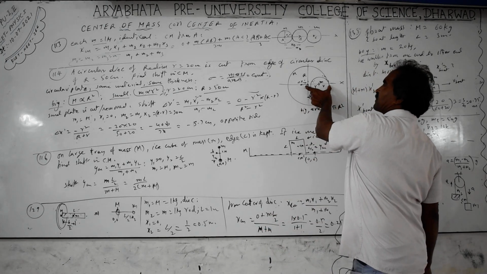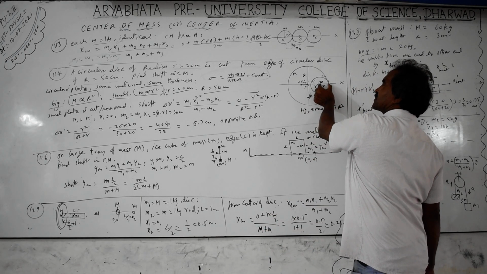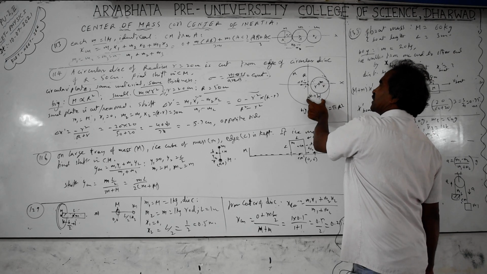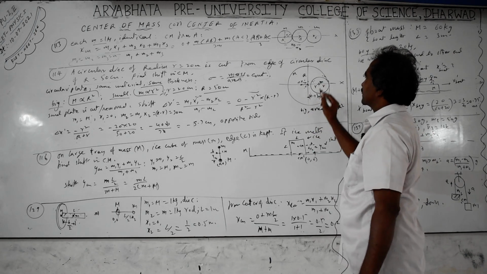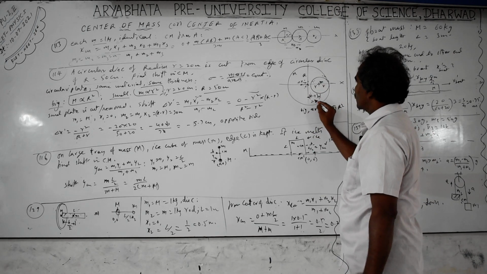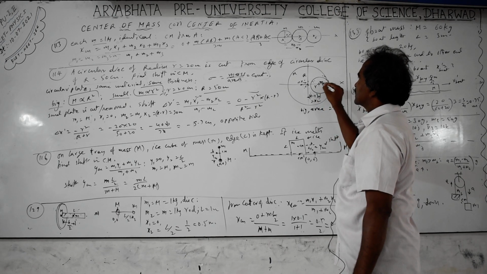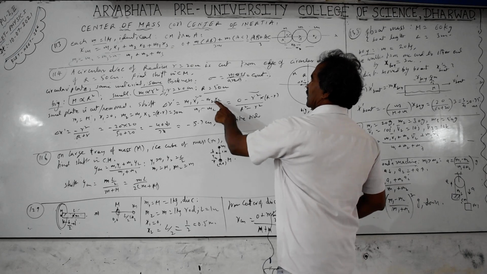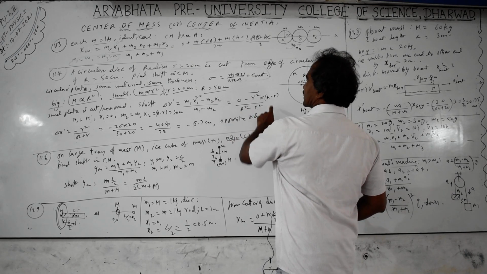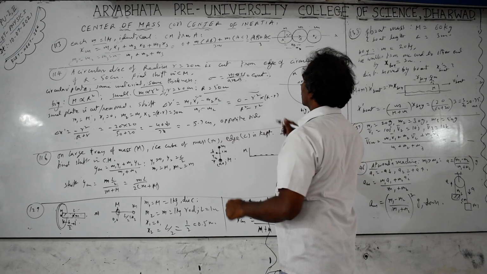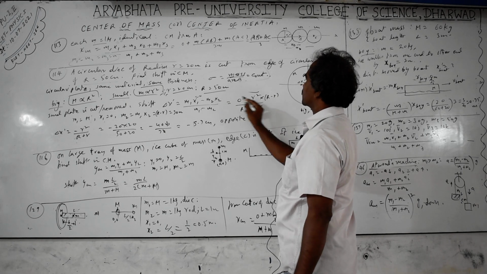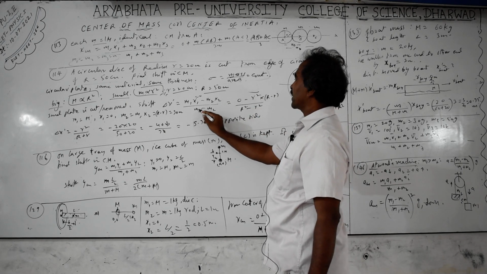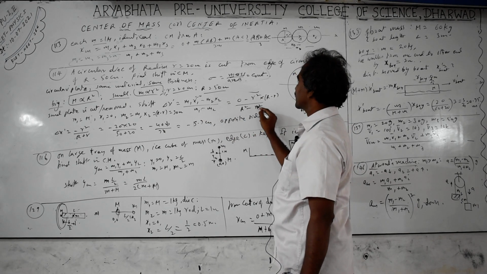This total radius is capital R, this radius is small r. Capital R minus small r is nothing but the distance from center to center, which becomes equal to x2, the distance of the smaller disk, mass m2. So x2 becomes equal to R minus r, and m2 is proportional to area. So m2 is r squared. You take this by m1 minus m2, meaning R squared minus r squared.